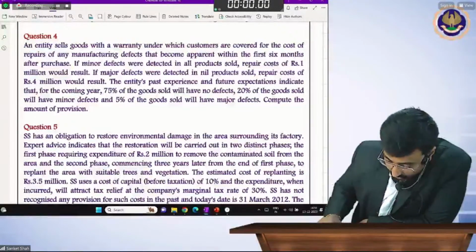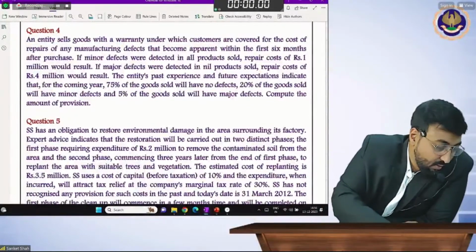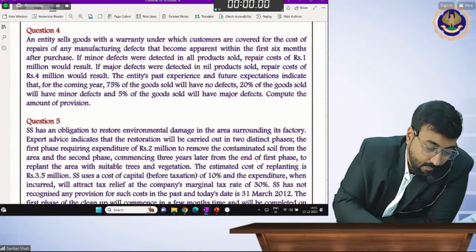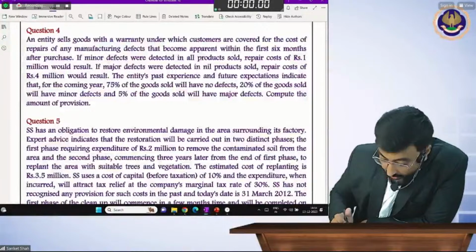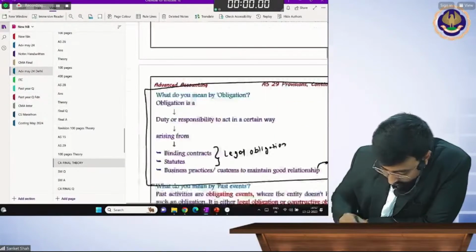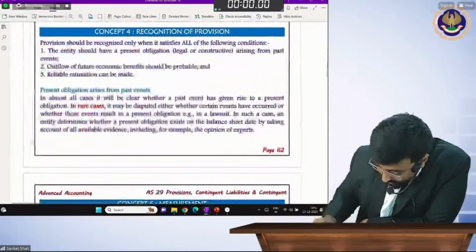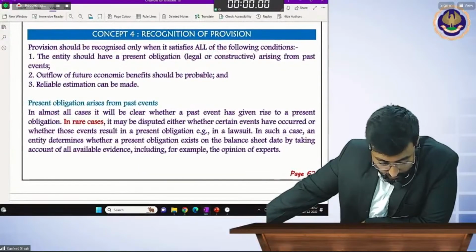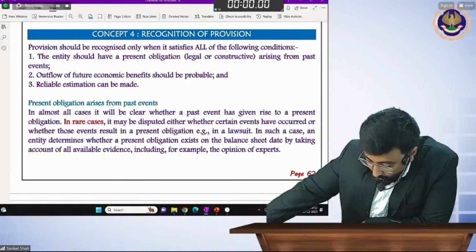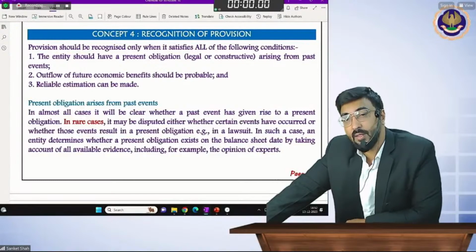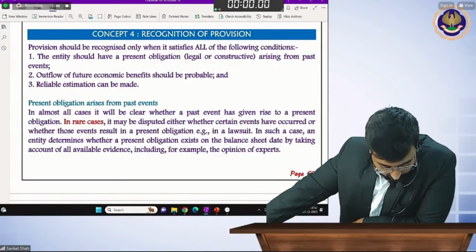See now, before starting question number 4, I will explain you the concept of recognition of provision. First, I will explain you the concept of recognition of provision. Come to 100 pages book. Recognition of provision. चलिए.